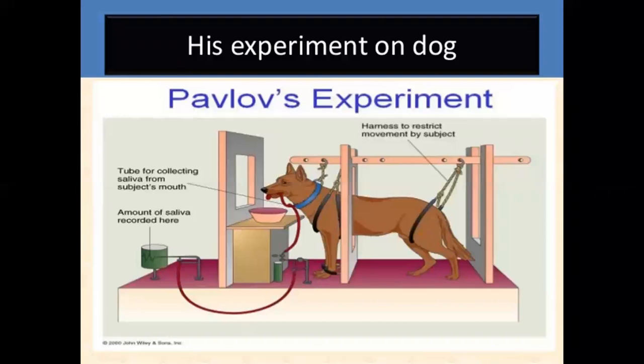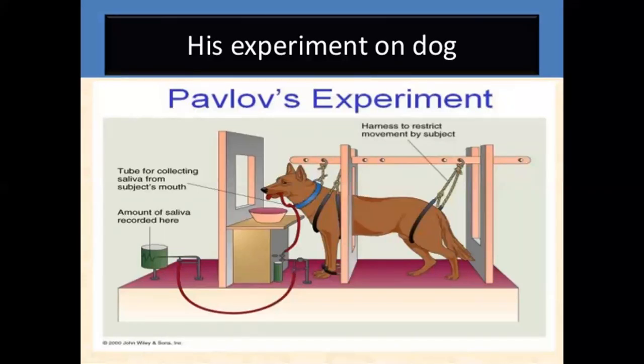At the initial stage, he rang a bell, but there will be no production of saliva in this particular instrument or in this pot or in this object. But later, second attempt, what he did is he rang the bell. Along with that, he provided some food, a meat powder. He then trained the dog by sounding the bell and shortly afterwards presenting the food.